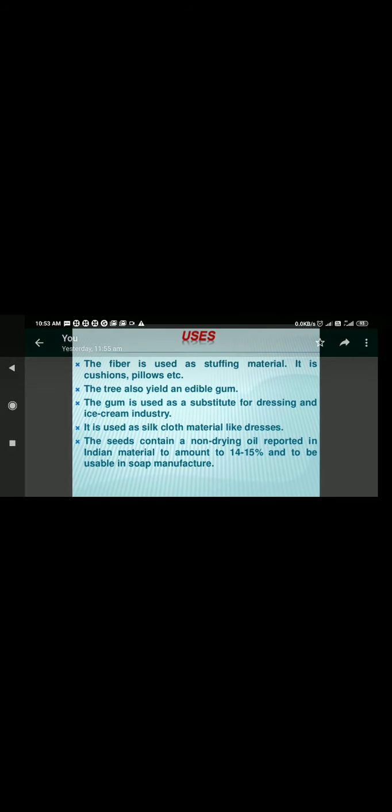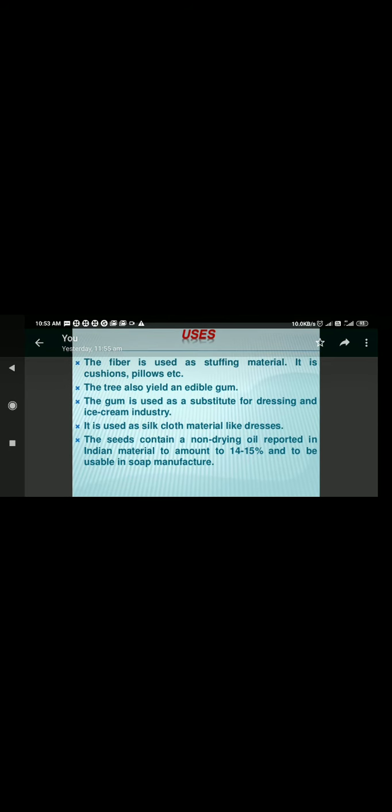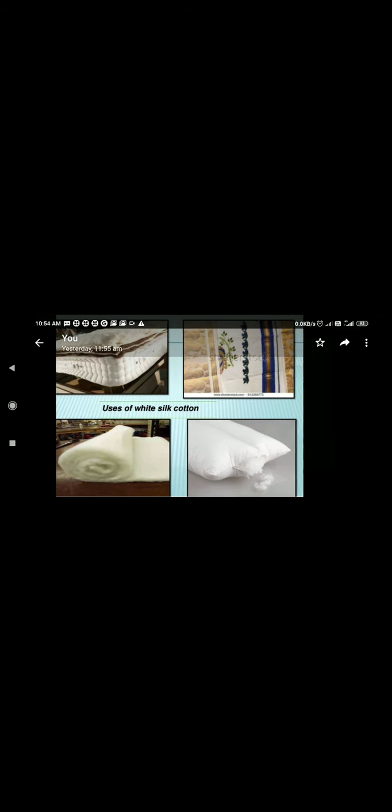The seeds contain a non-drying oil reported to be 14 to 15% and usable in soap manufacturing. These are the usage of white silk cotton, which can be used for mattresses, cushions, curtains, and many more uses are there.